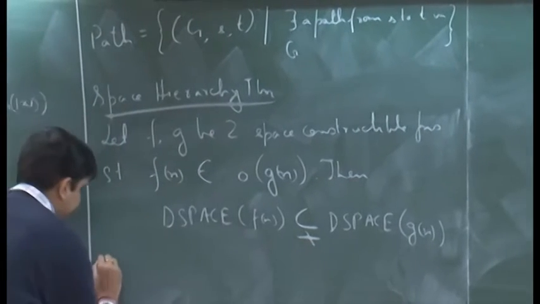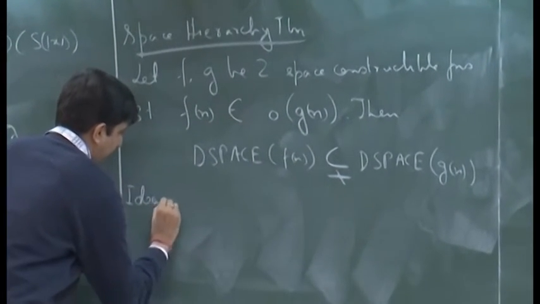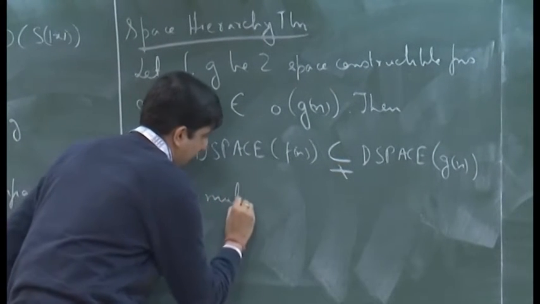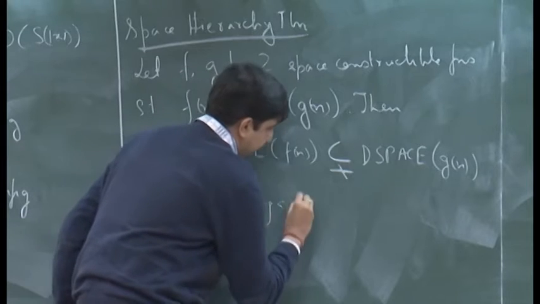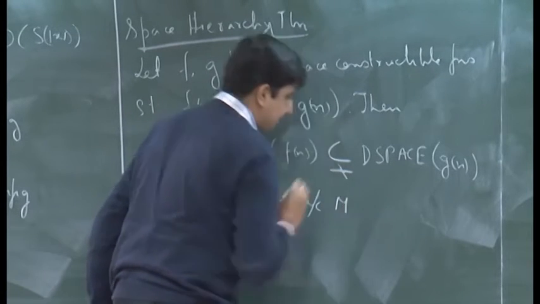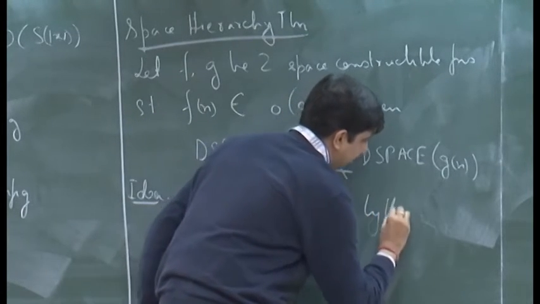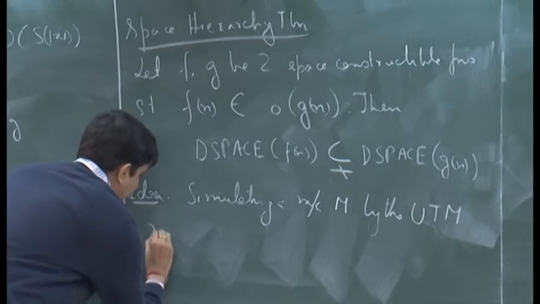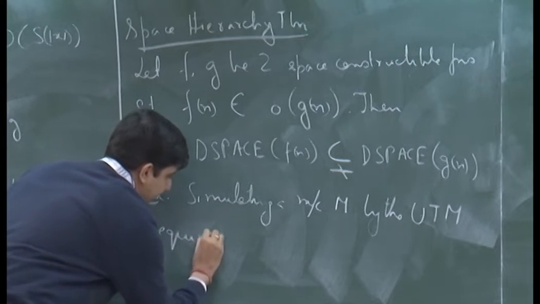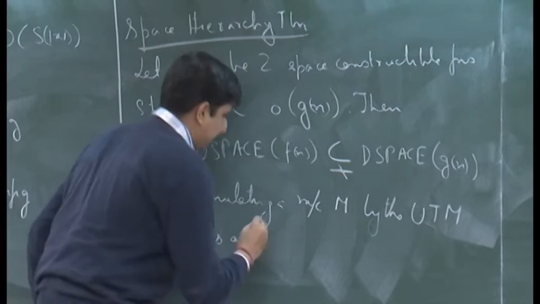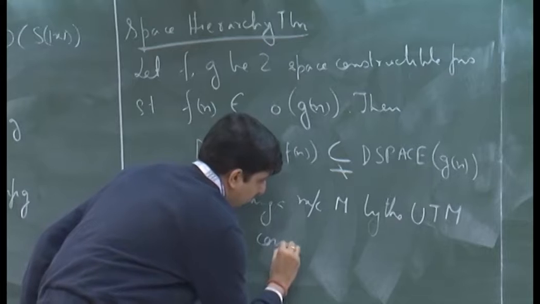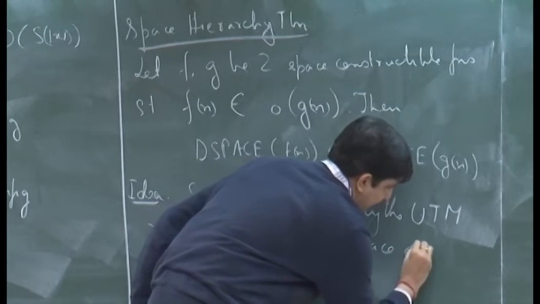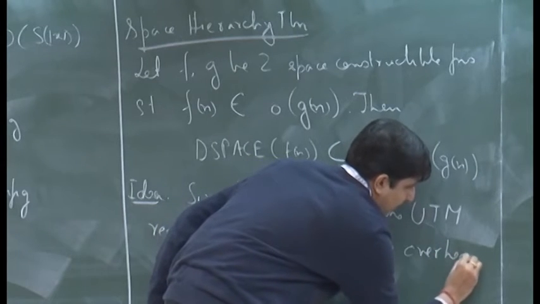So, I will just write the idea here. Simulating a machine M by the universal Turing machine requires constant space overhead.